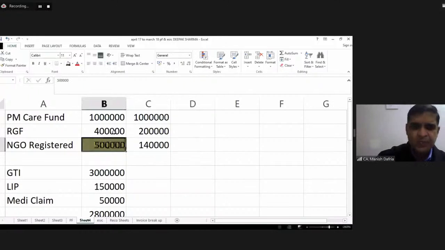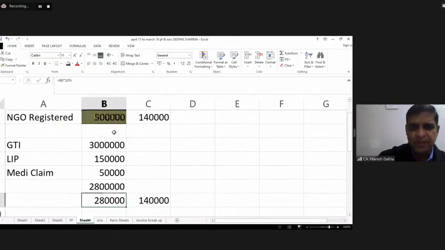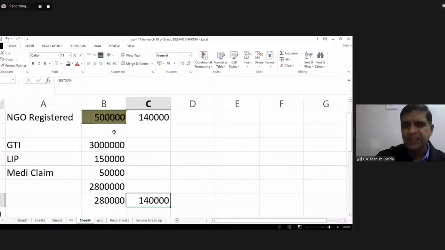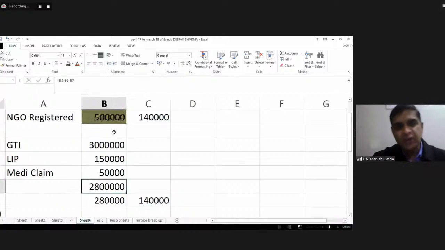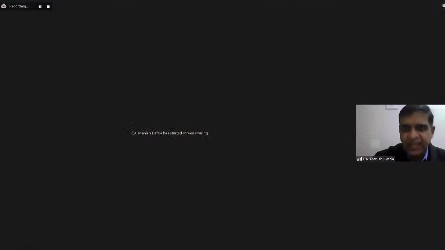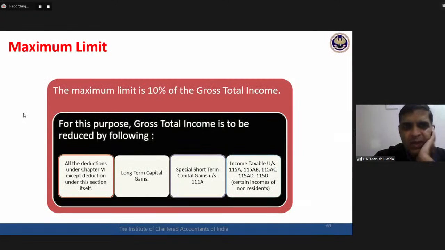So in this case, my GTI for 80G purposes is 28 lakhs. 10% of this 28 lakhs would be 2,80,000. Against this 2,80,000, 50%, 1,40,000 deduction I can claim. This 28 lakhs is the GTI for the purpose of section 80G. We can again go back to that presentation. GTI for the purpose of section 80G would be GTI minus all chapter 6 deductions minus long-term capital gain.